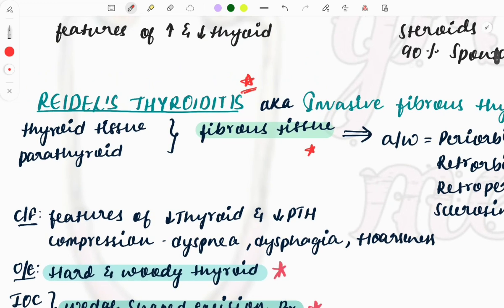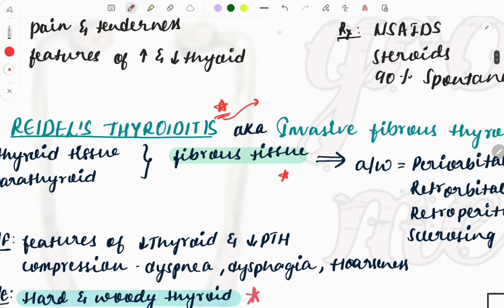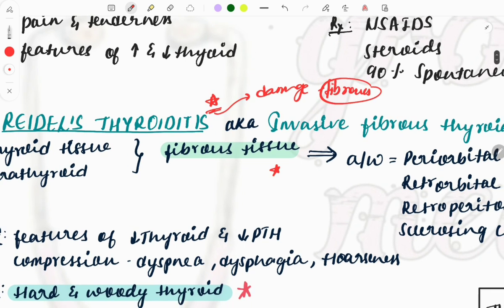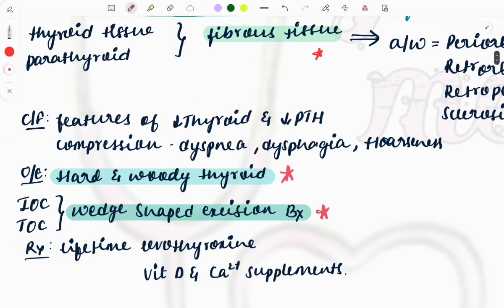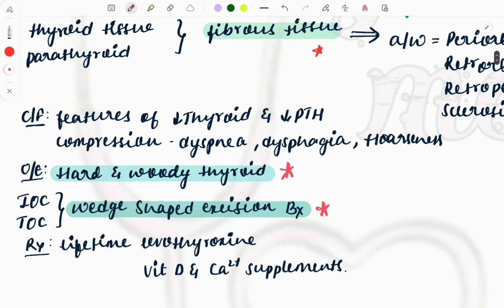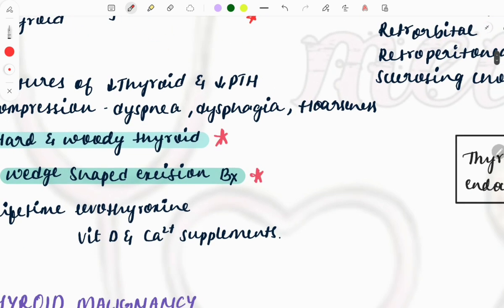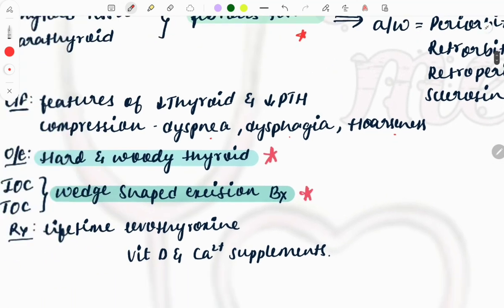So fibrous tissue thyroiditis, already discussed, now damage of the cells. So why is it getting damaged? Due to the formation of the fibrous tissue. Fibrosis will be occurring, causing the damage. So wherever you see fibrous, think in terms of Riedel's thyroiditis. So features of hypothyroidism and hypoparathyroidism, and if the tumor increases in size, it will cause compression and these symptoms: dyspnea, dysphagia, and hoarseness.